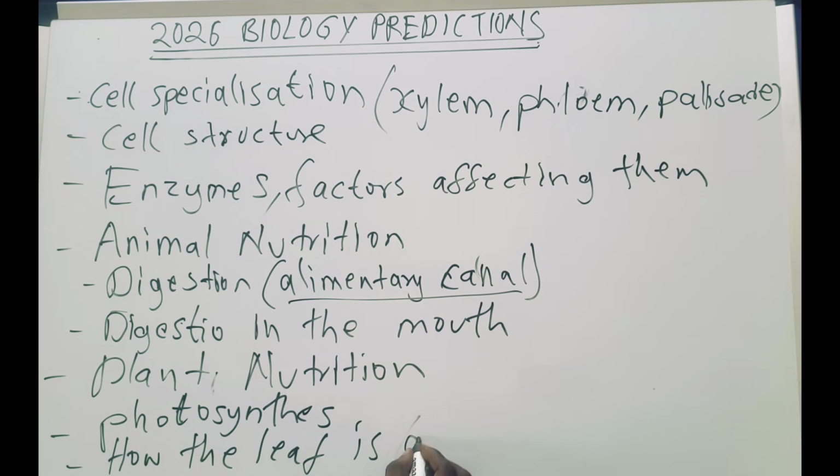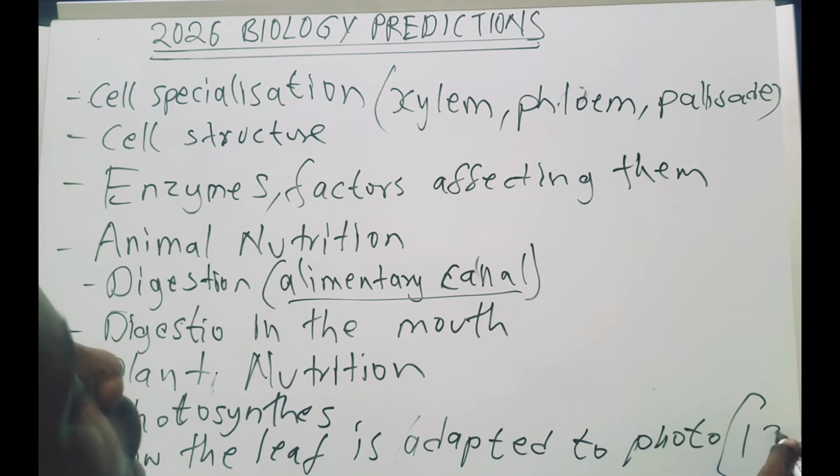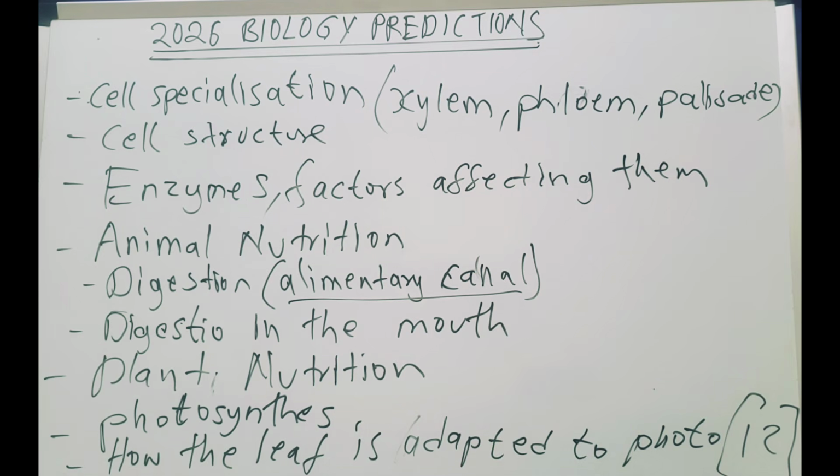This question usually comes on the essay part. How the leaf is adapted to photosynthesis. Sometimes they give it 12 marks. Just imagine 12 marks, because each question in total carries 12 marks. But for this question, they'll just say, explain how the leaf is adapted. Sometimes they give it 12, sometimes 6, it depends.